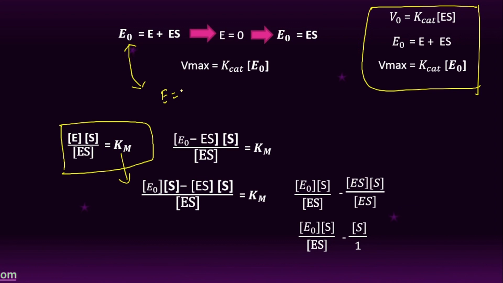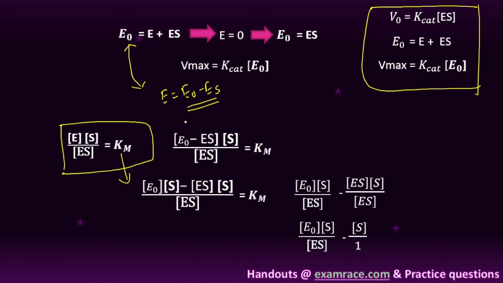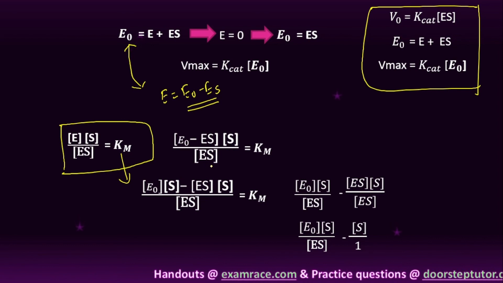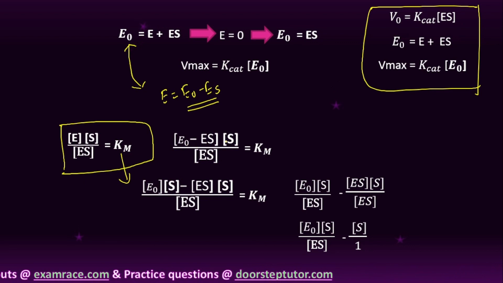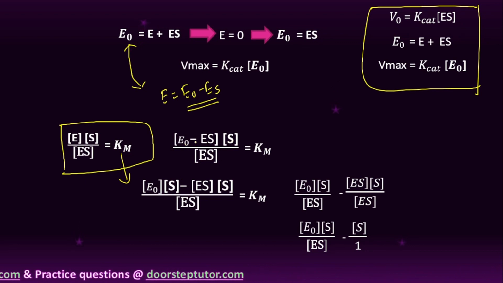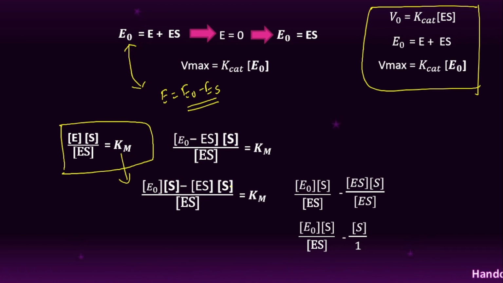Therefore E is equal to E naught minus ES, and E into S by ES is equal to Km. Multiplying S with the bracket, it becomes E naught into S minus ES into S, divided by ES, equal to Km.